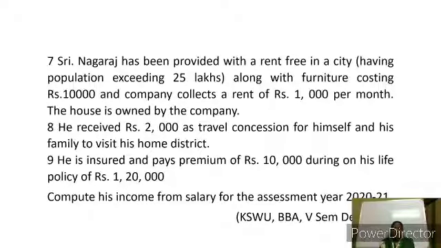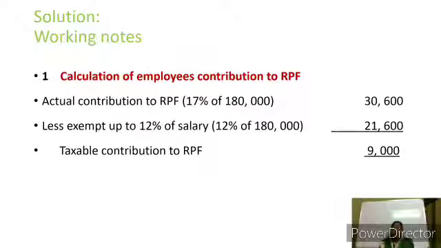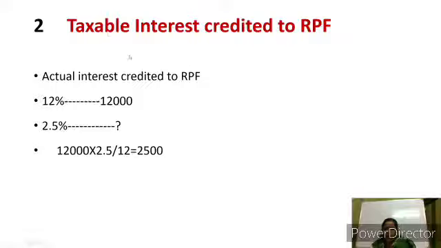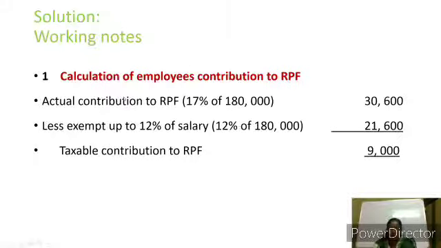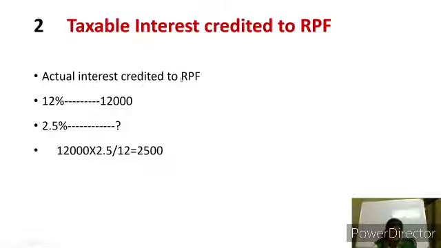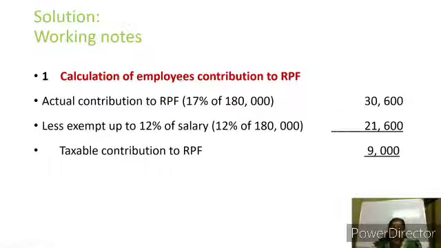Now, let us see the various working notes we have to do under the salary. First working note, calculation of employer's contribution to the RPF. Here, actual contribution to the RPF is 17% of 1,80,000, that will be 30,600.